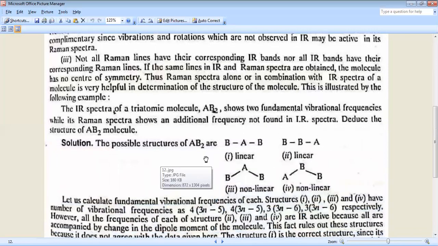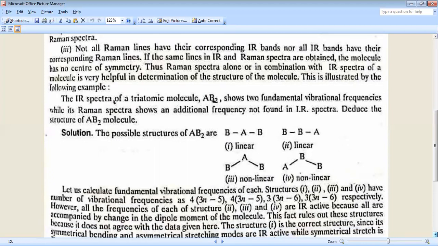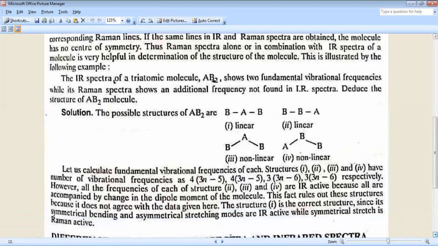The possible structures of AB2 are either linear, like BAB or BBA, or non-linear molecules like BAB or ABB. Let us calculate which will be the possible structure.